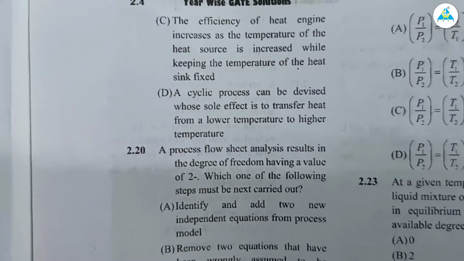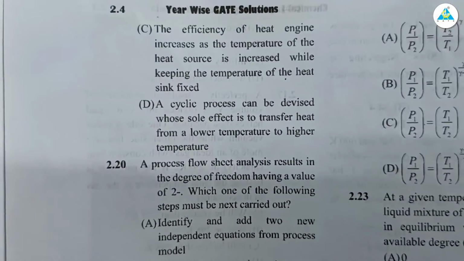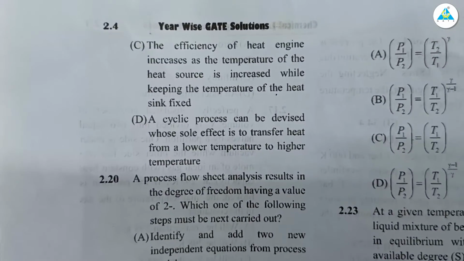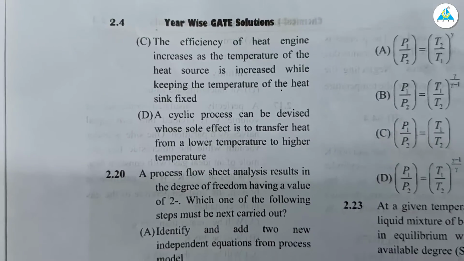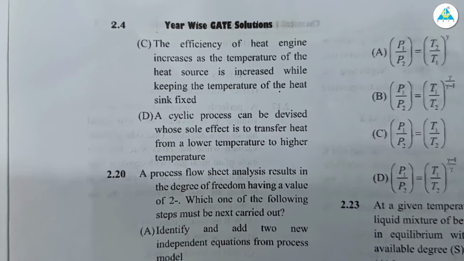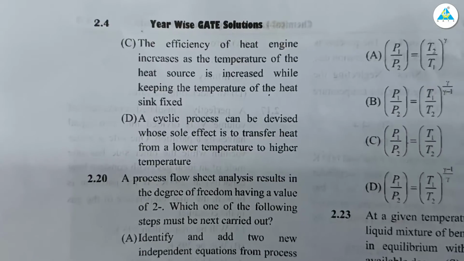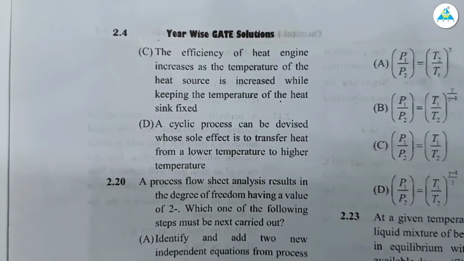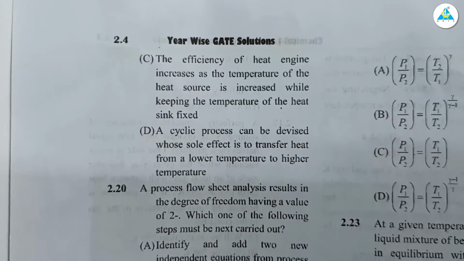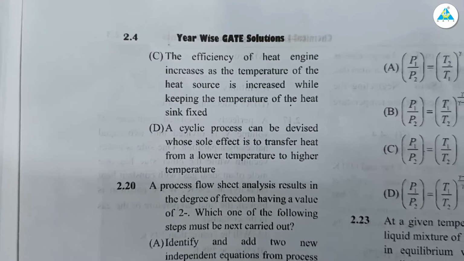Now we will go for options C and D. Option C: efficiency of heat engine increases as the temperature of heat source is increased while keeping the temperature of heat sink fixed. You can check that by the use of our heat engine equation. What is the efficiency of a heat engine? 1 minus TL by TH. So that you can also see.